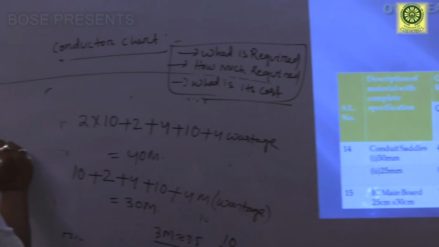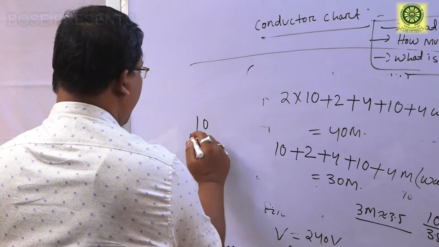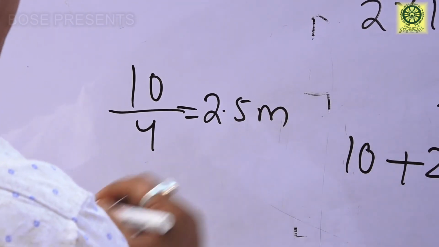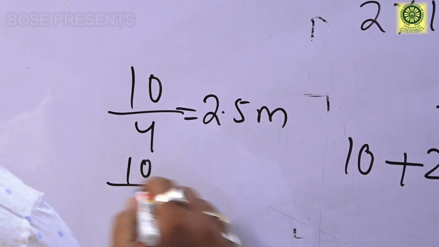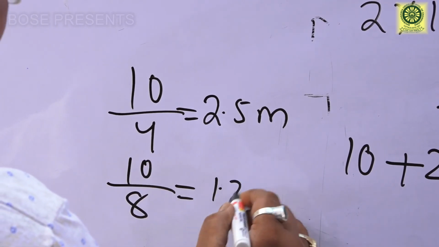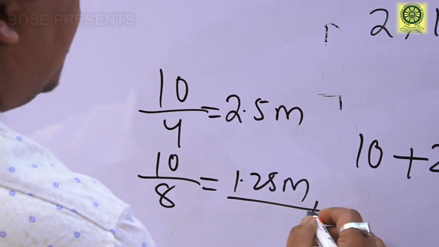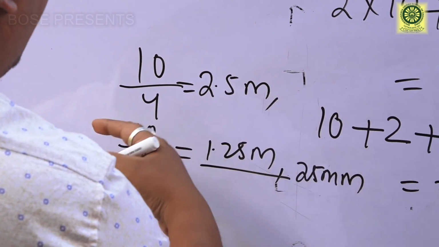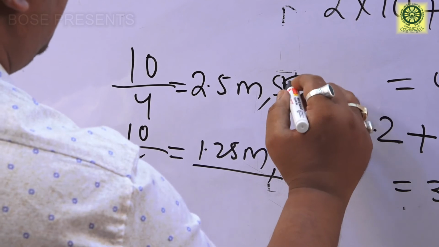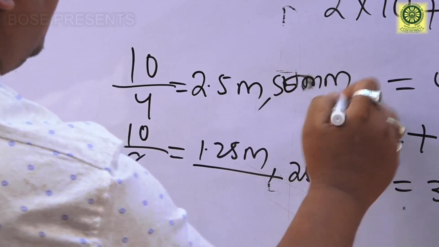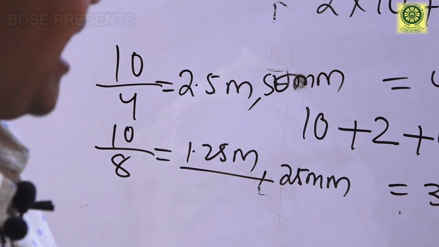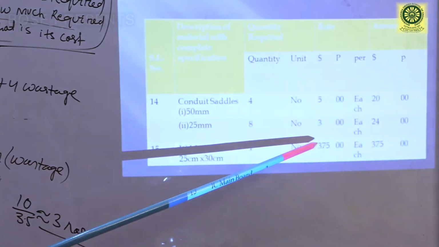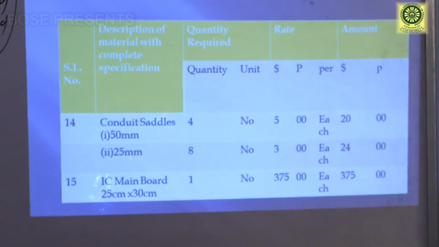Suppose this is the 10 meter GI pipe. So every 2.5 meter the 50 mm is required. That means every 2.5 meter. And for 8 numbers means for every 1.25 meter we are using 25 mm conduit saddle. Then one IC main board is required, 25 cm into 30 cm one number, it will cost 375 rupees.